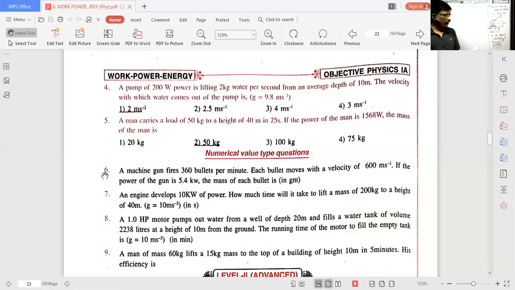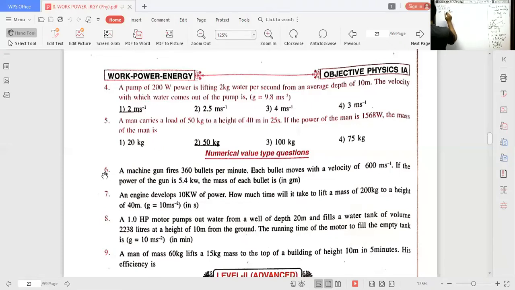A pump of 200 watt power is used to lift 2 kilogram of water per second from an average depth of 10 meter. The velocity with which water comes out of the pump. Here, the power of the motor used is 200 watts.